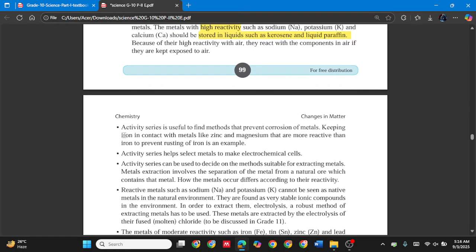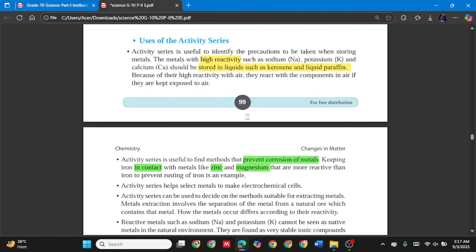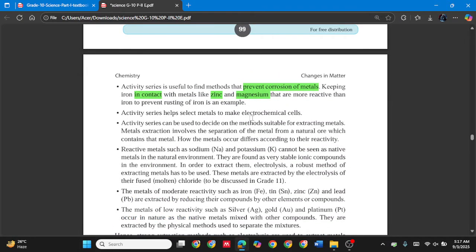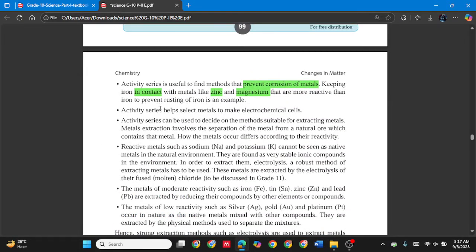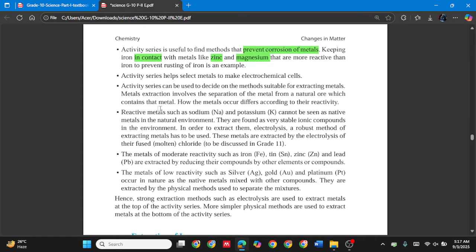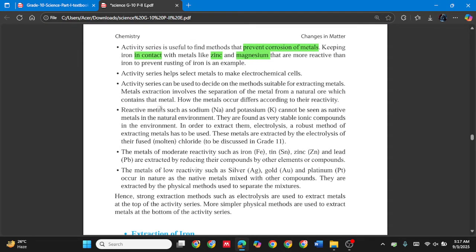So activity series is useful to find methods that prevent corrosion of metals. Keeping iron in contact with metals like zinc and magnesium that are more reactive than iron to prevent rusting of iron is an example. Next one, activity series helps select metals to make electrochemical cells.